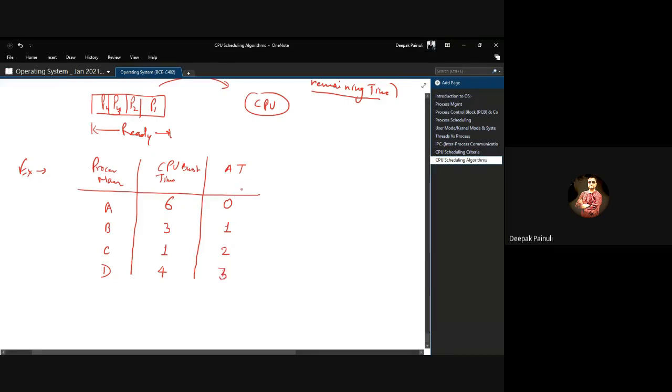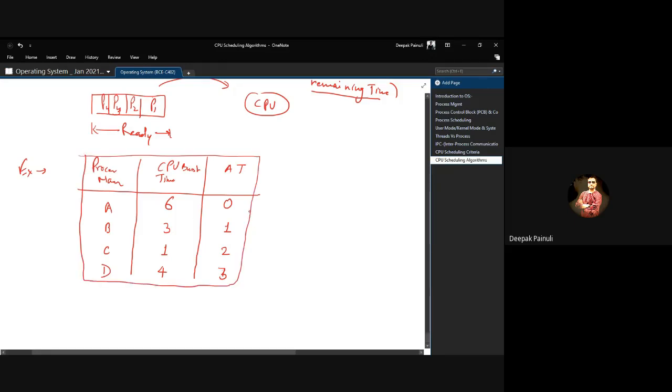For ease, we allocated arrival times in sequential manner. Otherwise, it can be random in any other question, right?